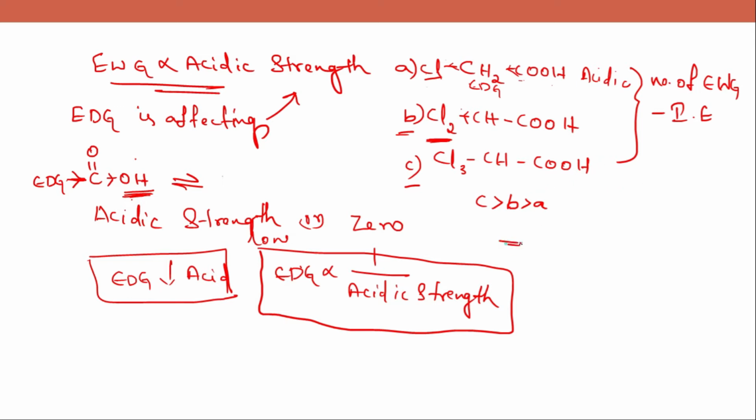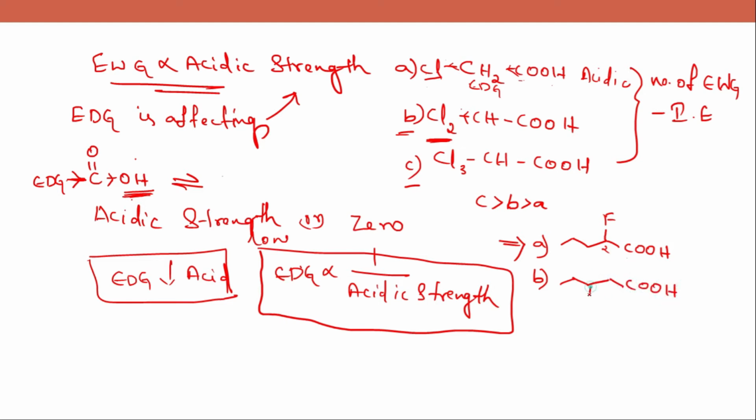We'll do one more example over here. The carboxylic acid is attached to a 4 carbon chain. This is option A, where the fluorine atom is attached to the second carbon. This is the first carbon, this is the second carbon. Coming to option B, only the position of the fluorine atom is changing.